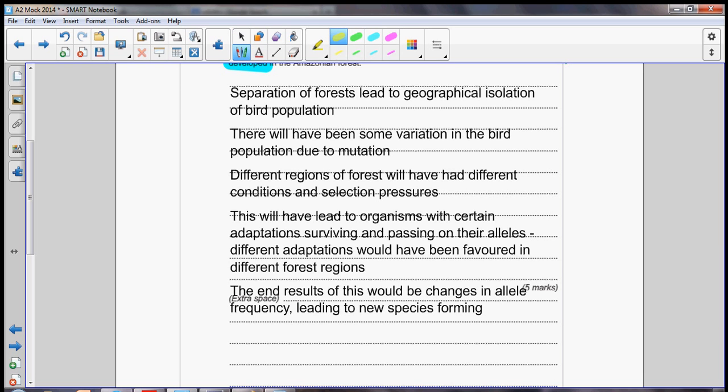Now you can see the keywords that I've used in this question. I've used, or in my answer at least, we've got geographical isolation, mutation, selection pressures, we've got the mention of alleles and allele frequency, and those are all things that you should be trying to get into a question to do with speciation.